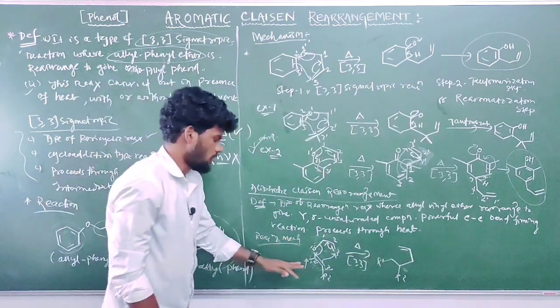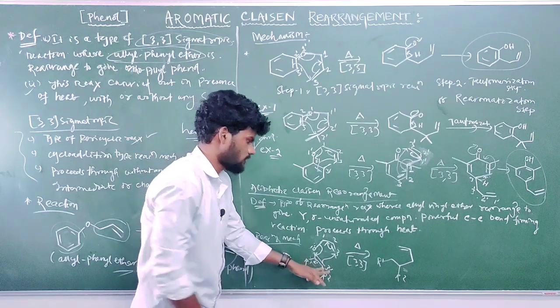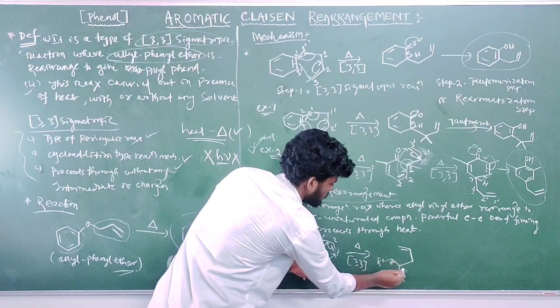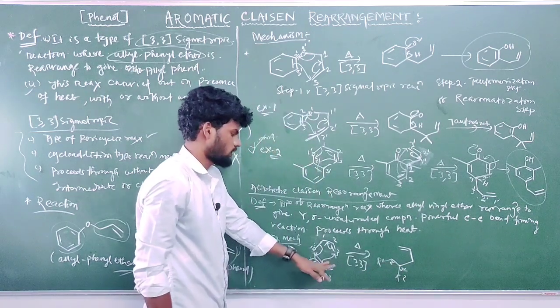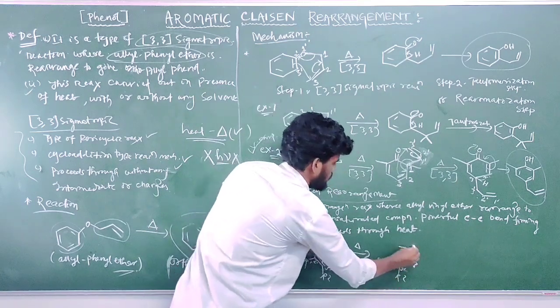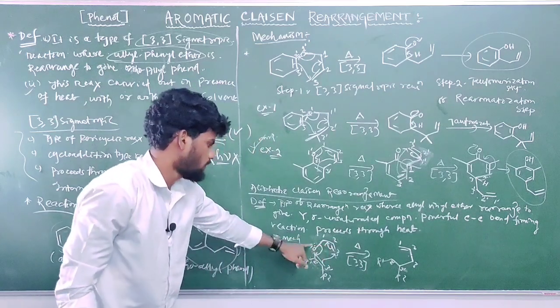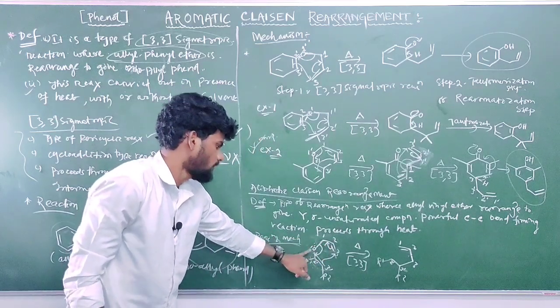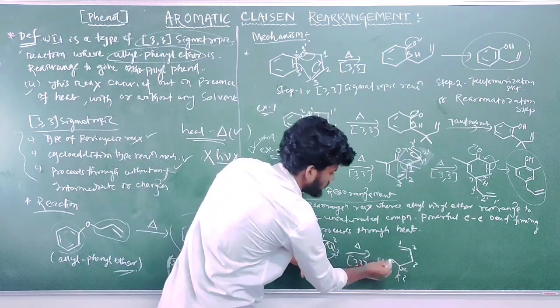Carbon 2 dash, then carbon 3 dash, and 3 dash is attached to R2. A new bond forms between 3 and 3 dash. The 1 dash bond breaks, and at the 2 dash position there is a carbonyl, C double bond O.